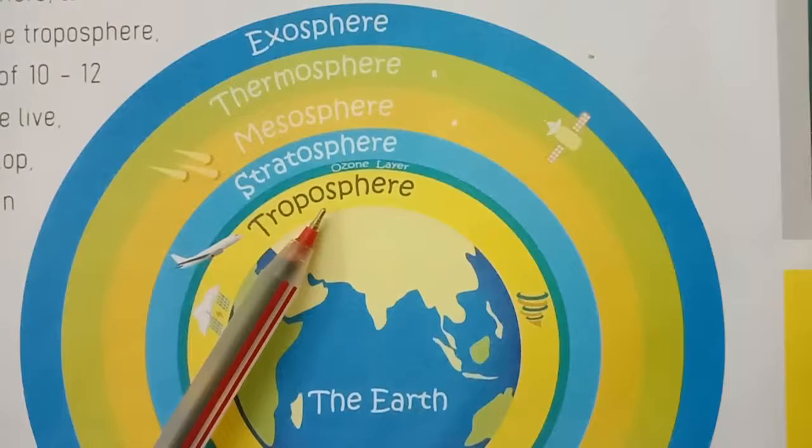There is no exact place where the air in the atmosphere ends. The higher we go from the surface of the earth, the lesser the air is.